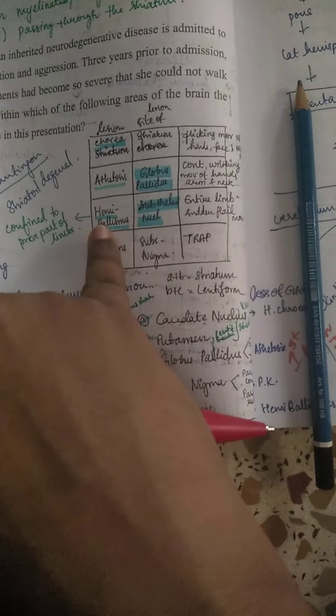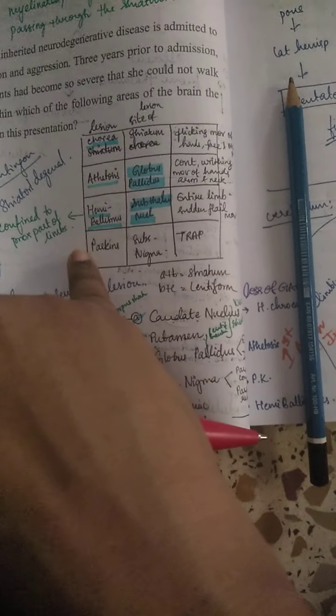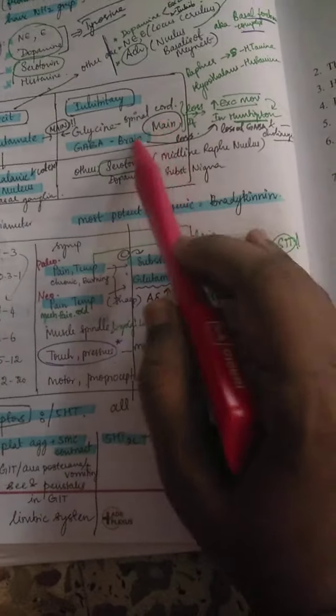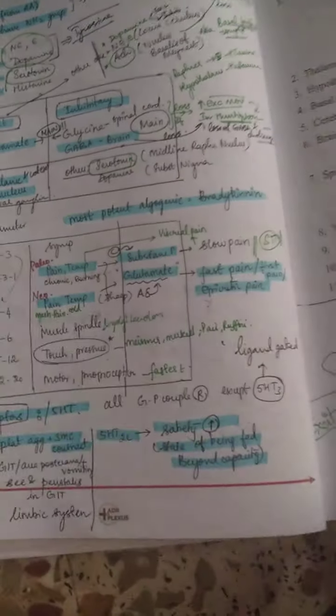So hemiballismus is confined to the proximal part of the limbs. The entire limb will suddenly have a flare in movements. That's how it happens. And the inhibitory neurotransmitters, glycine we talked about in the spinal cord, and GABA.